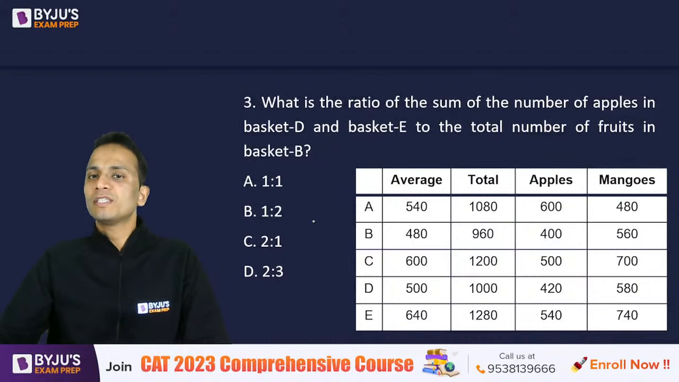The ratio of sum of number of apples in basket D and E to the number of fruits in basket B.